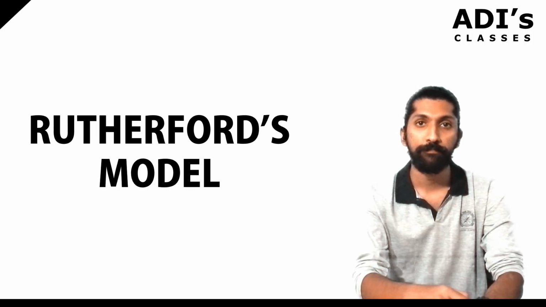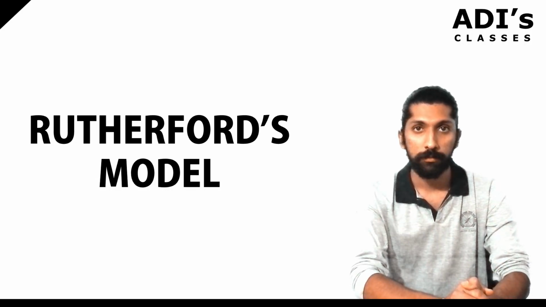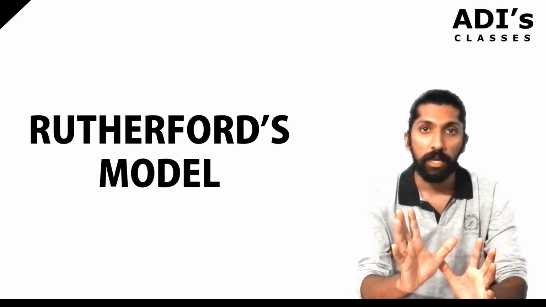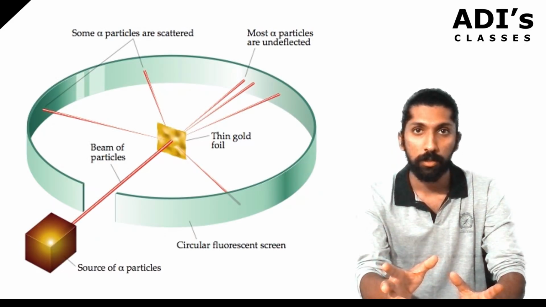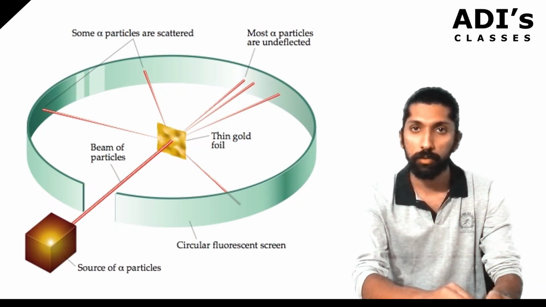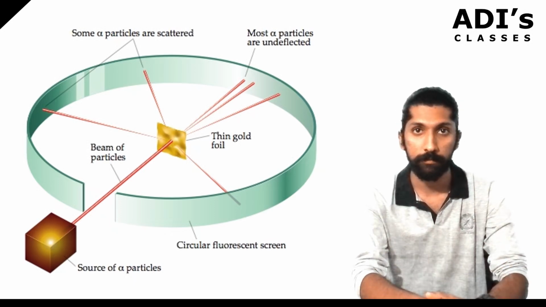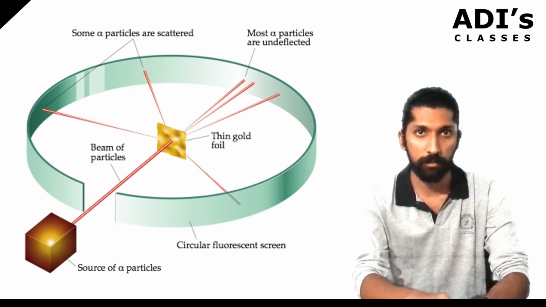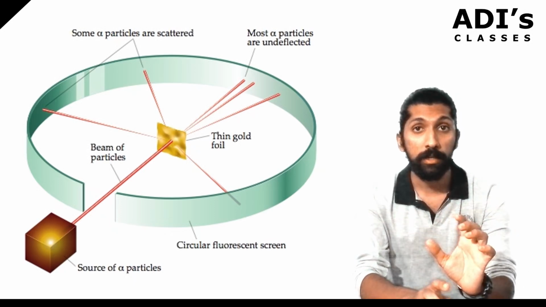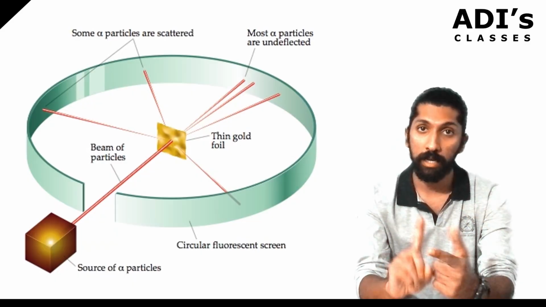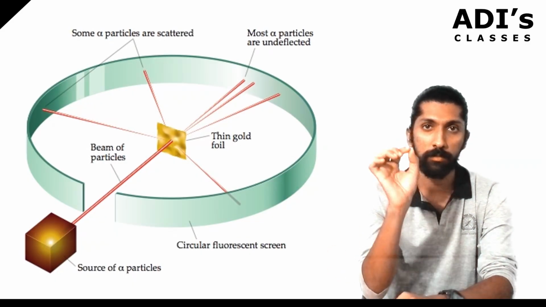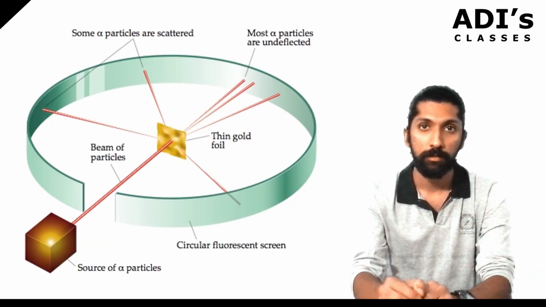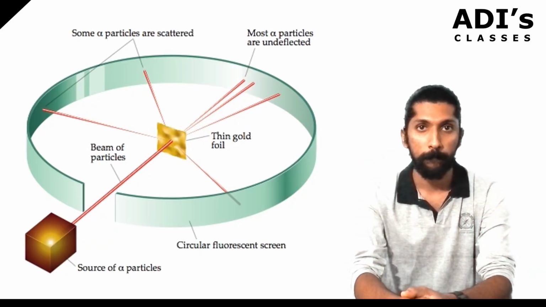Alright. So what Rutherford did was, he took one radioactive source. When we say radioactive source, we have alpha, beta, gamma, so many radiations coming, right? So one radioactive source, and he kept it in a lead box. Lead, we use it because lead absorbs all the radiation. Then a small cavity was made so that the radiations escape.